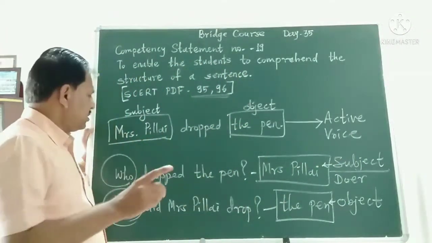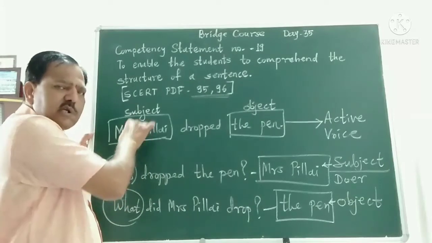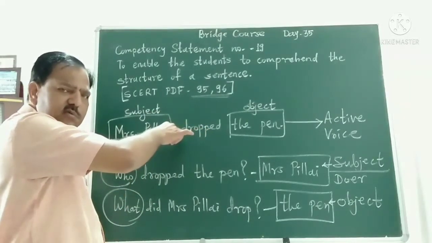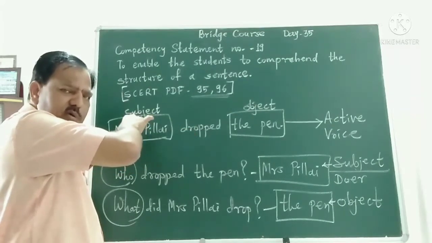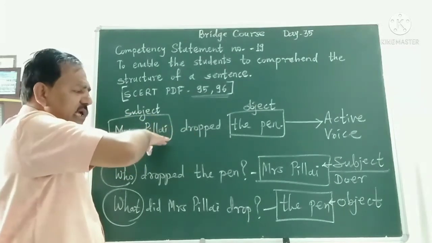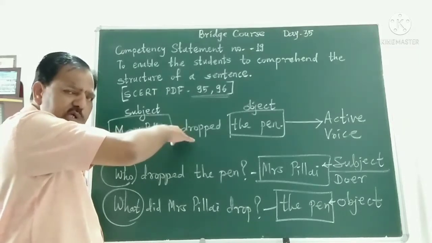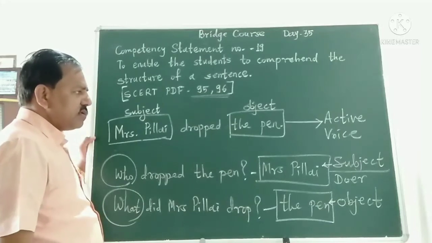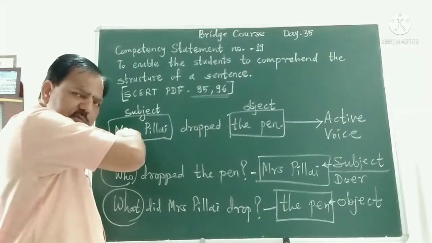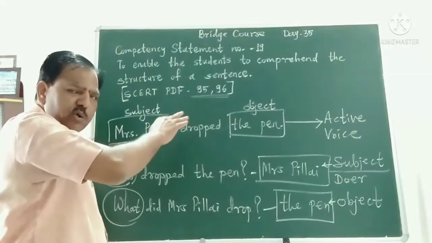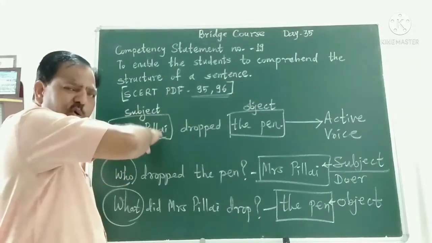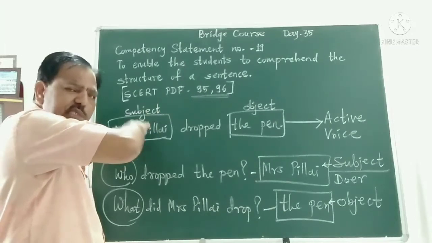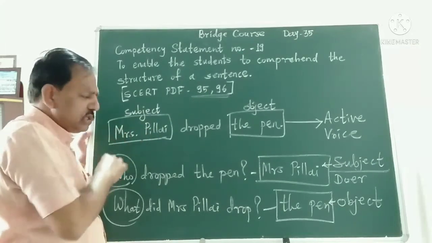When we focus on the doer of the action or the subject of the sentence. But when the doer is less important or not important, and the action is in the focus, we use passive voice.